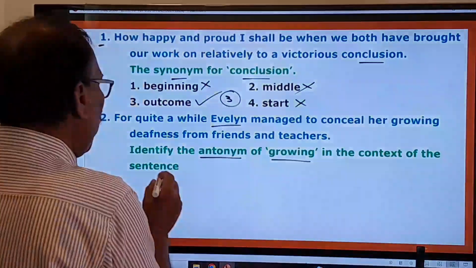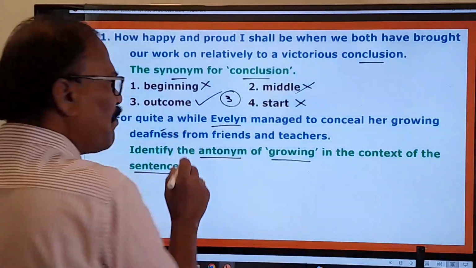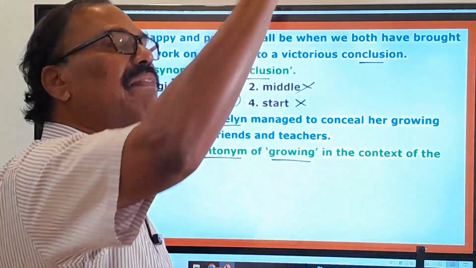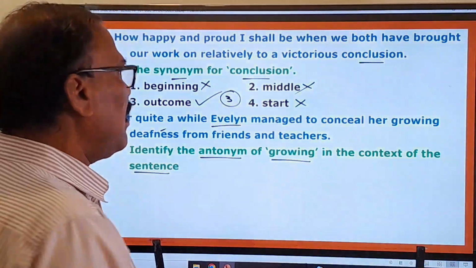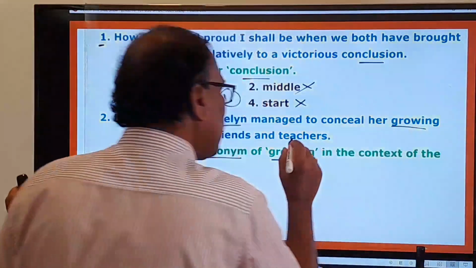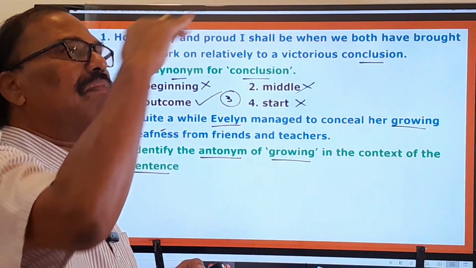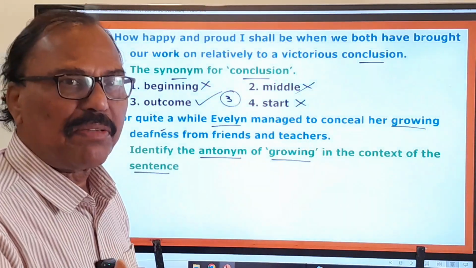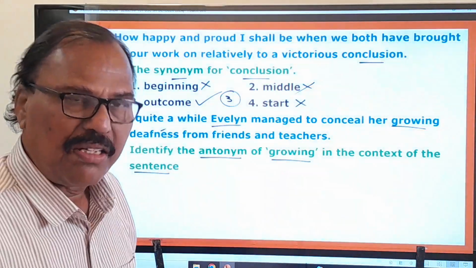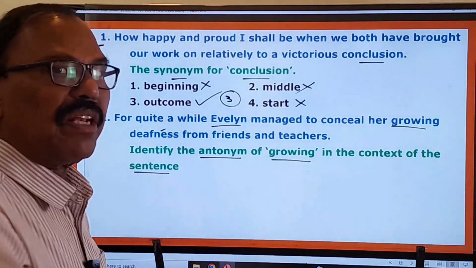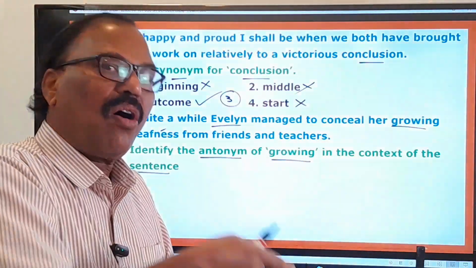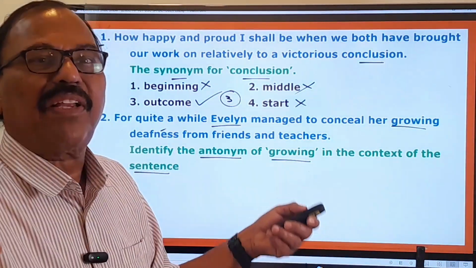In the context of the sentence, growing deafness means increasing deafness. Increasing means peruguta. When that is the meaning, the opposite of that must be taggutaa. So if you know the meaning of this word, you can give the antonym or synonym of that.